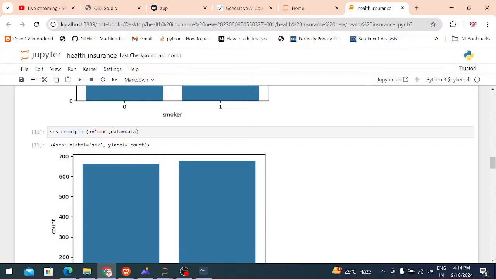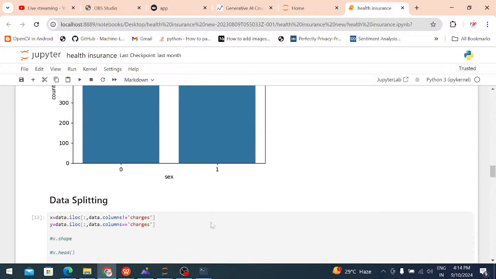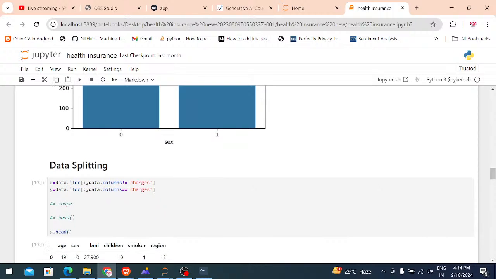After that I am using sns.countplot again. On the x-axis I am giving sex. In the sex also two categories are there, male or female. How many male or female people are there in the data set? The graphical representation part is completed.